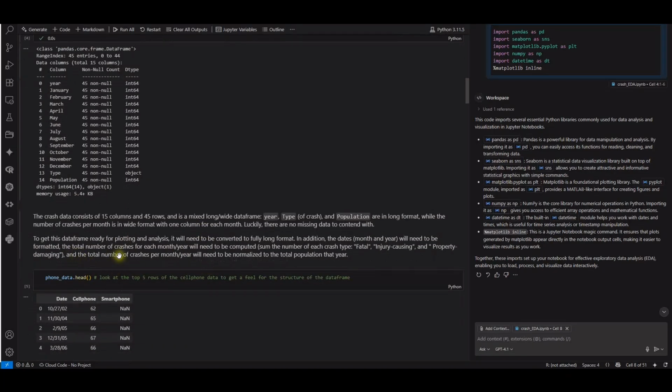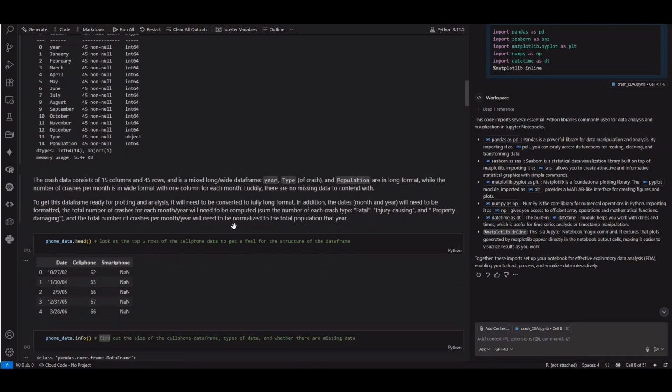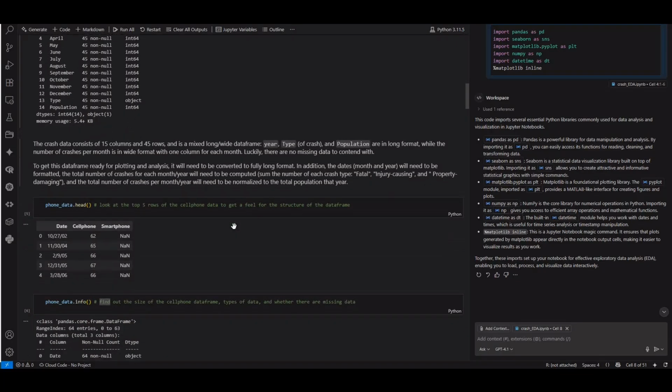To get this data frame ready for plotting and analysis, it will need to be converted to a fully long format. In addition, the dates, month and year, will need to be formatted. The total number of crashes for each month and year will need to be computed, summing the number of crashes that are fatal, injury causing, and property damaging. The total number of crashes per month per year will need to be normalized to the total population that year.